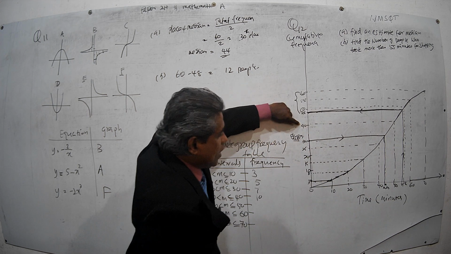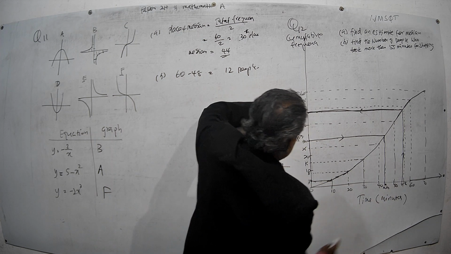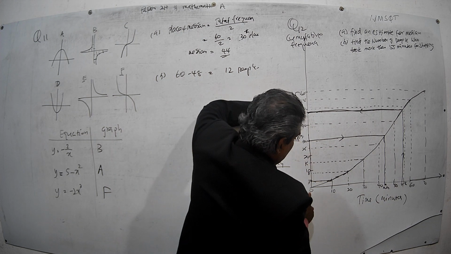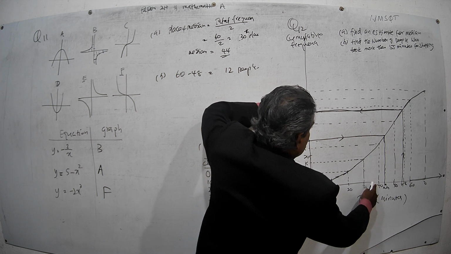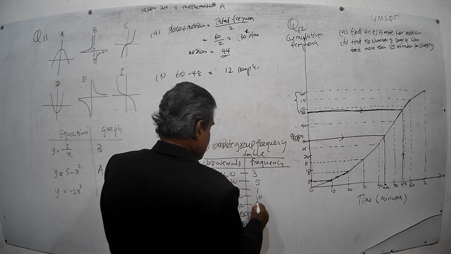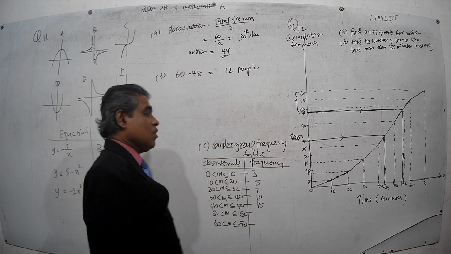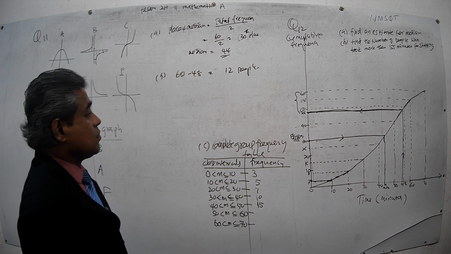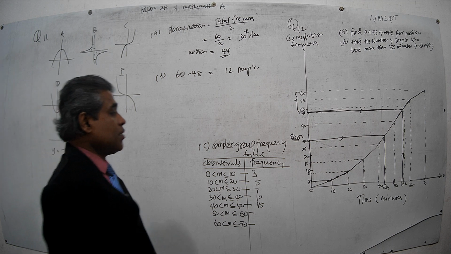But now we want to find only the frequency of 40 to 50. Therefore, deduct from this 40 all the frequencies from 0 to 40, which are 25. Then 40 minus 25 is 15. Right.